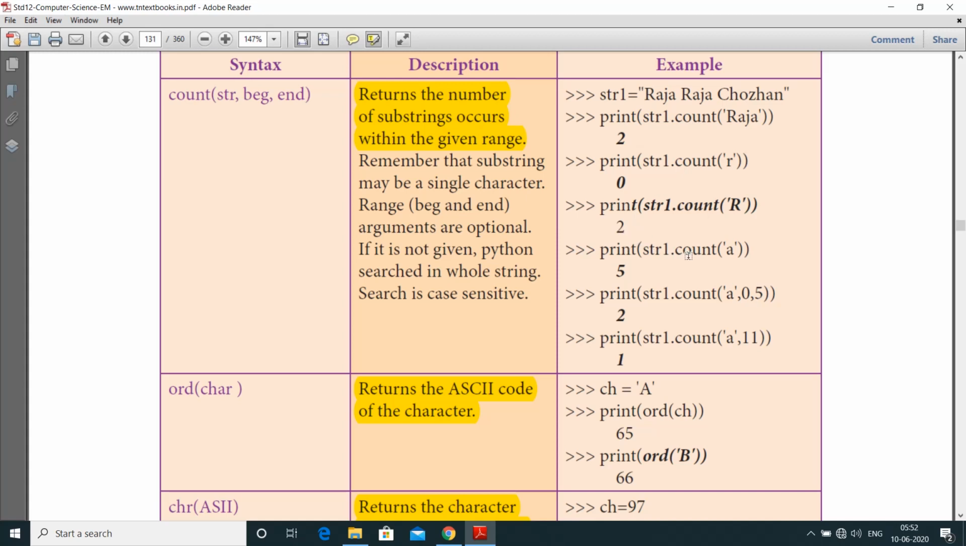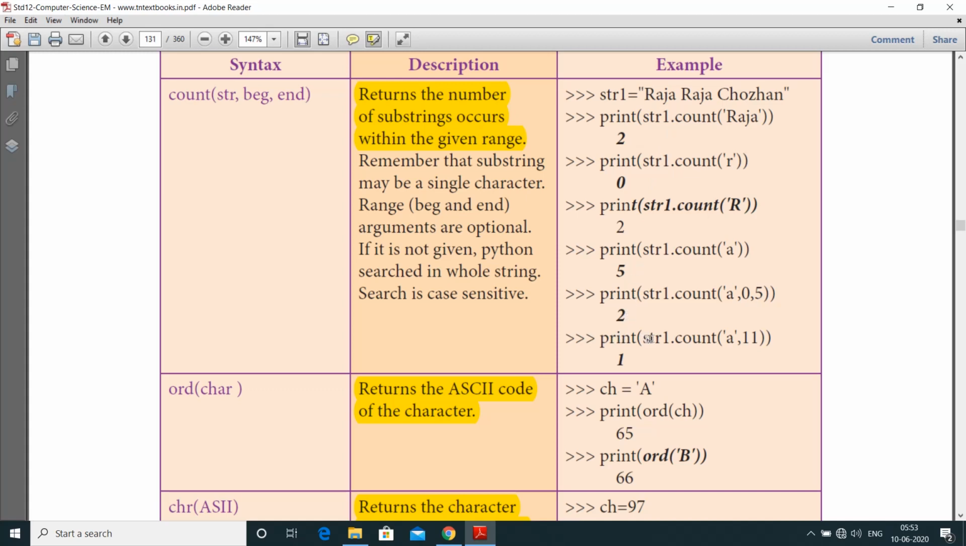Print of str1 dot count of a. So here the count of a is 1, 2, 3, 4, 5. So the output is 5. Print of str1 dot count of a, 0, 5. So here from 0 till 5, which means 0 to 5 minus 1, that is 0 to 4. If the range is applied, the end value is taken as end minus 1. So here the output is 2, counting from this a till this one. So only 2 times the character a occurs.